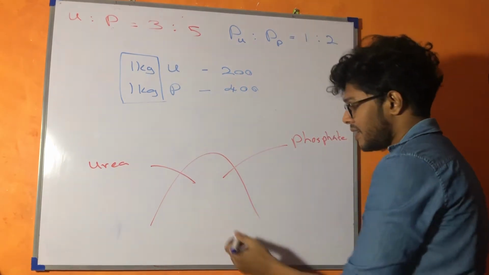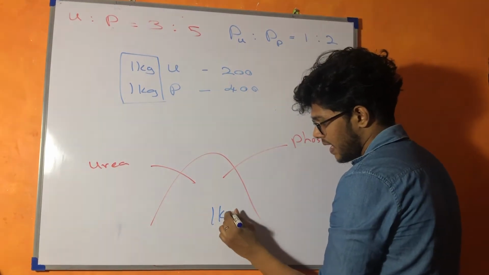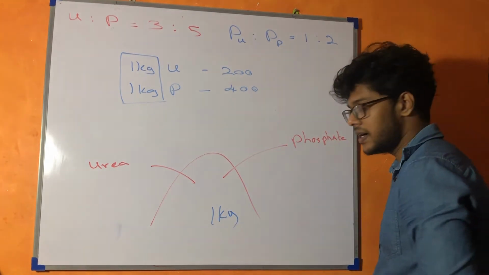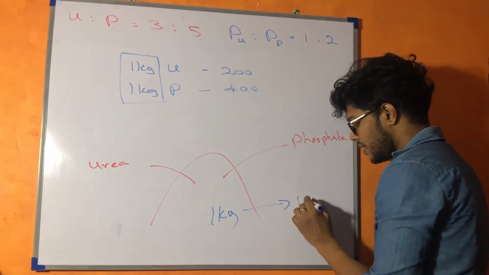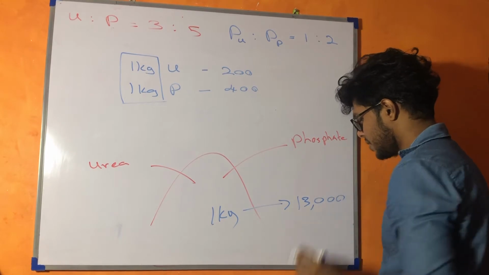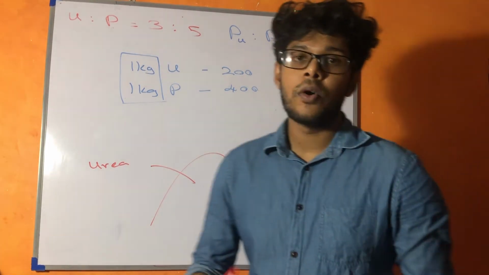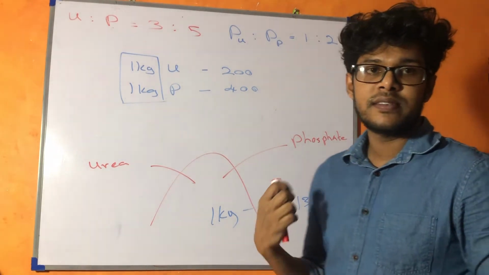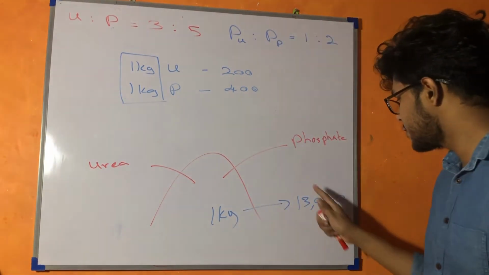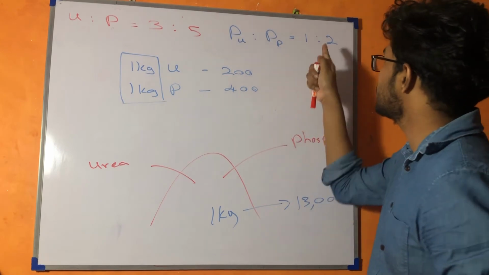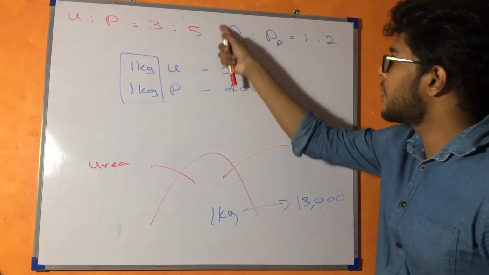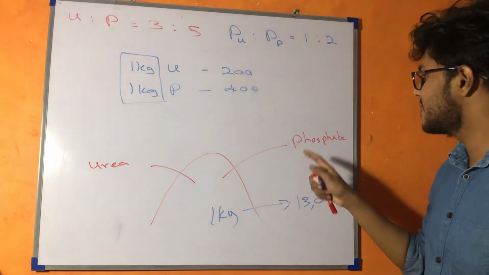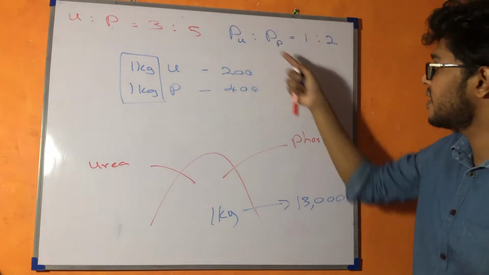The question says, to make 1 kilogram of fertilizer, you need 13,000 rupees. Most of the students who did this made the mistake of splitting this 13,000 in the ratio 1:2 and saying the price of urea is this much, the price of phosphate is this much.